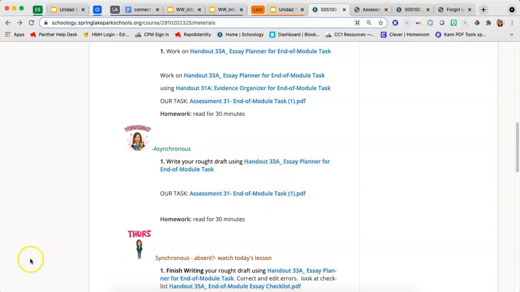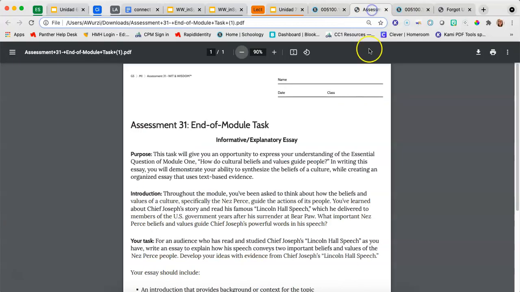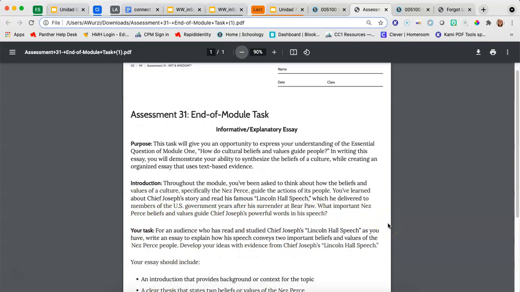First, let's explore what our actual topic and task is again. This is our end of module task. So this is our final explanatory and informative essay based off of Chief Joseph's Lincoln Hall speech. We are looking at some of his beliefs and values which he delivered to members of the U.S. government after his surrender at Bear Paw. So we're thinking about what important Nez Perce beliefs and values guide Chief Joseph's powerful words in his speech.